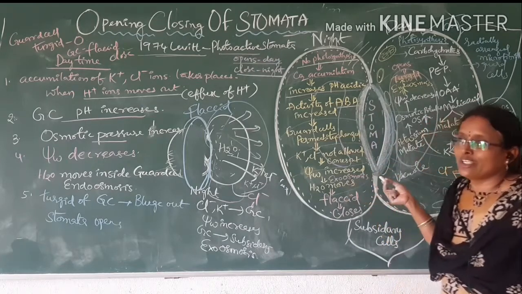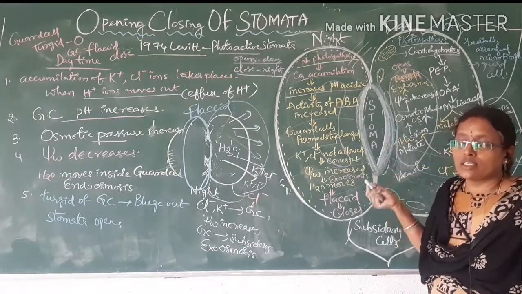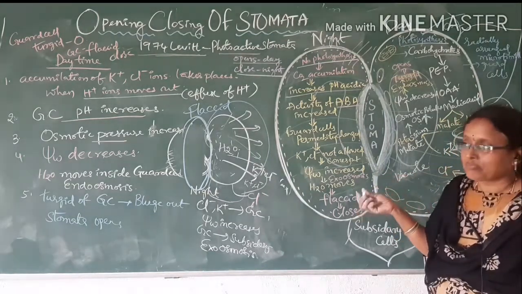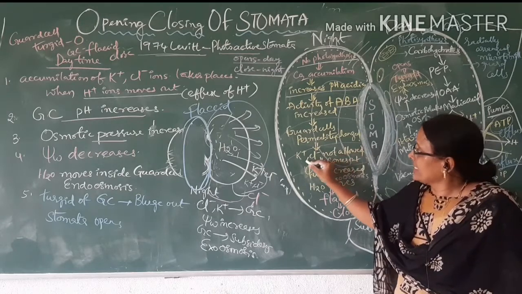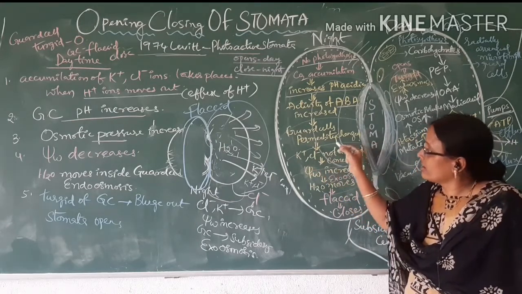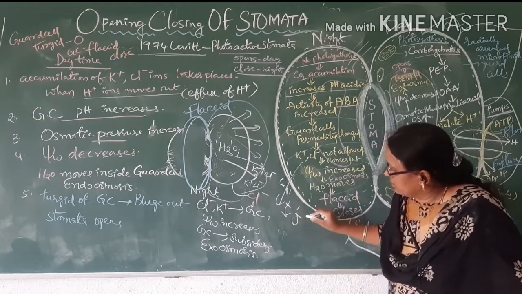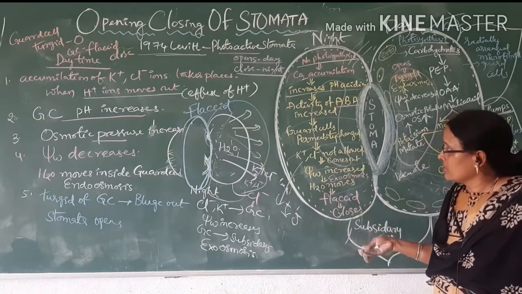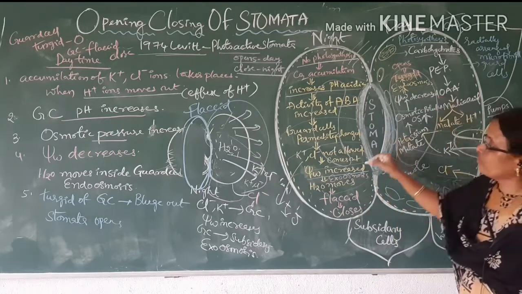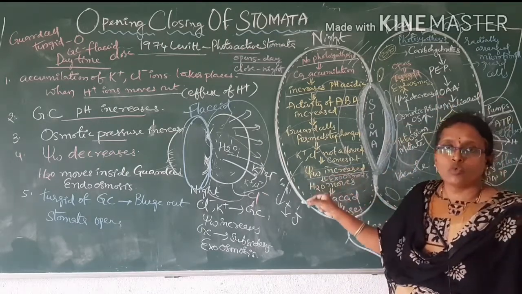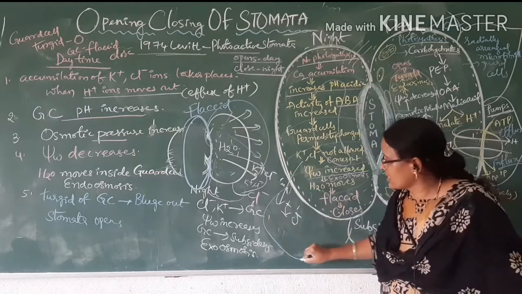Before that, what is the permeability of the guard cells? They are actively pumping the K plus and Cl minus ions, chloride ions coming passively, and active absorption of potassium. But when permeability is changed, K plus and Cl minus ions are not allowed; they come outside and move into the subsidiary cells. So what is happening? Water potential is increased in the guard cells, whereas in the subsidiary cells water potential is decreased. When ions are moving outside, the water content becomes higher than in the subsidiary cells.